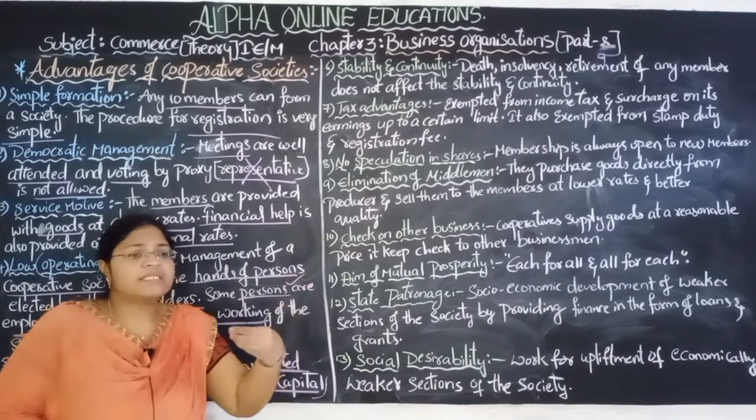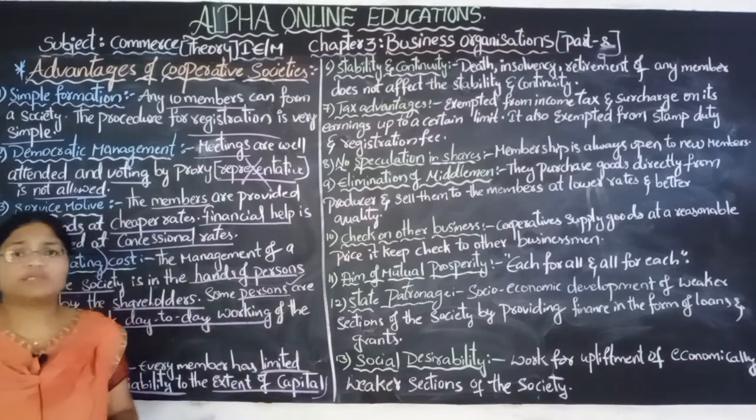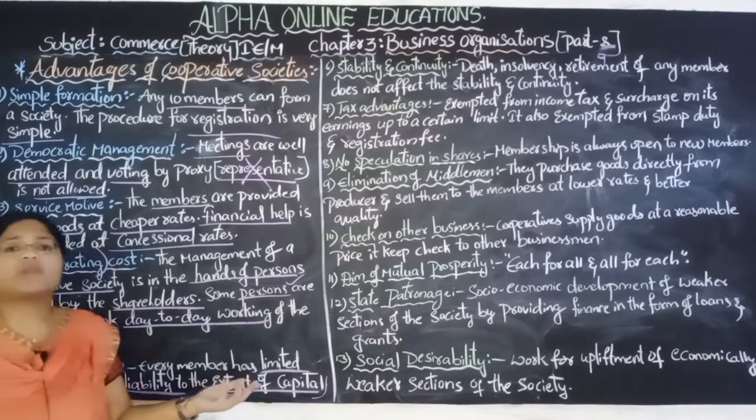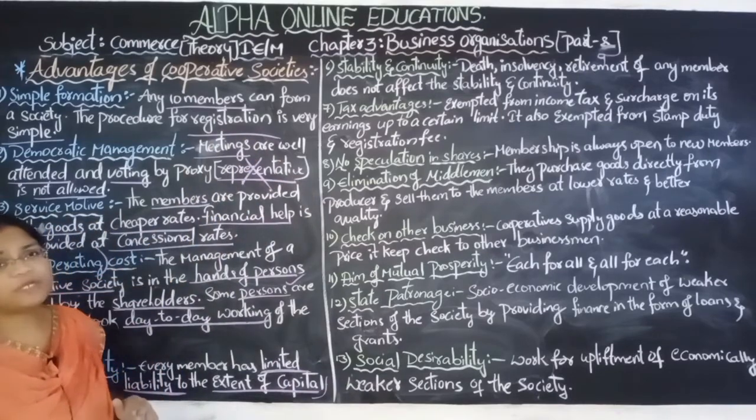Any member can sell his shares to anyone and anyone can purchase the shares of that member. So there are no restrictions on entry and exit. So it will continue for a long period of time.